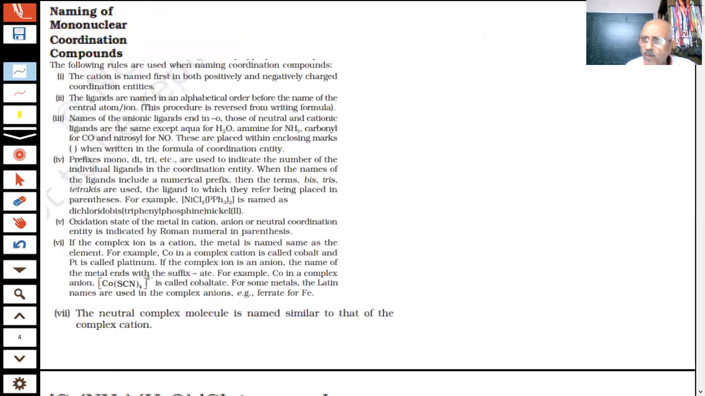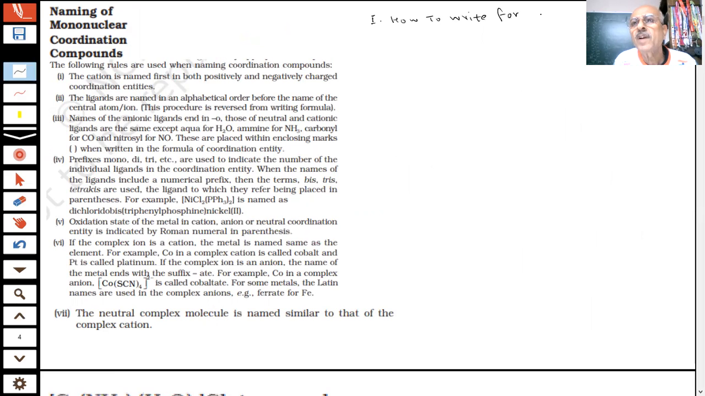We will again do more questions on it. It is not over, because I will be solving more questions on this. We are going to have more questions. One question is how to write the formula.